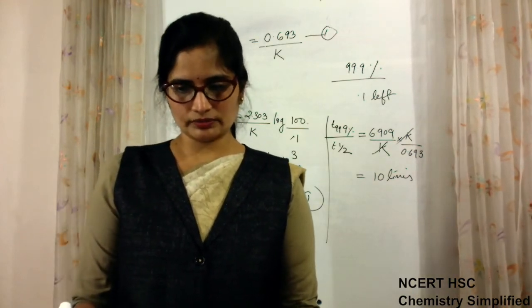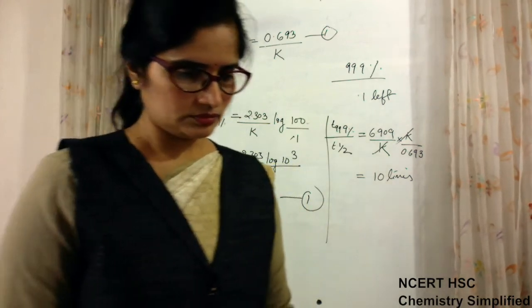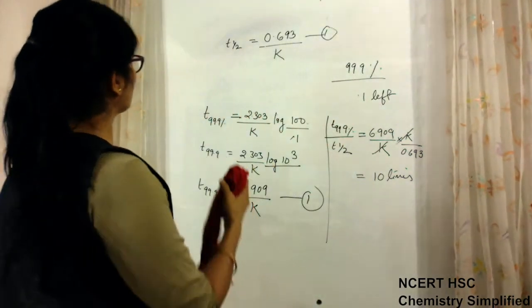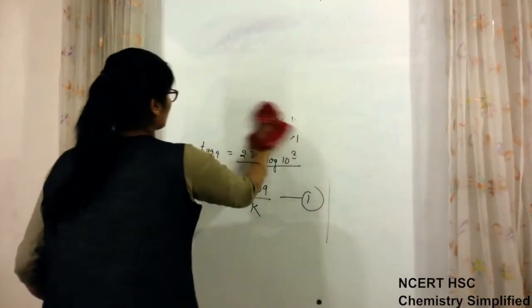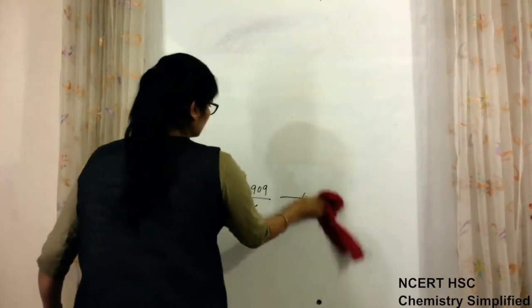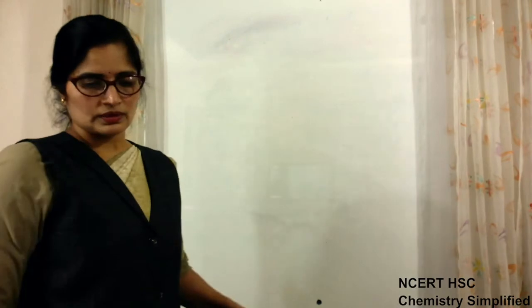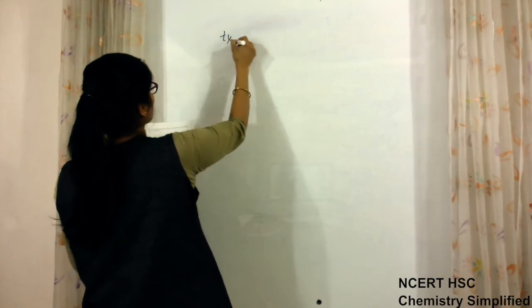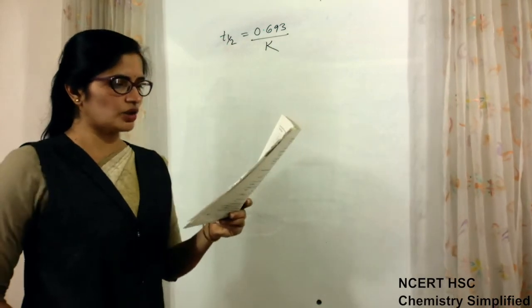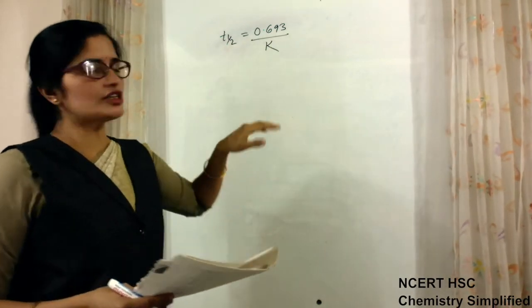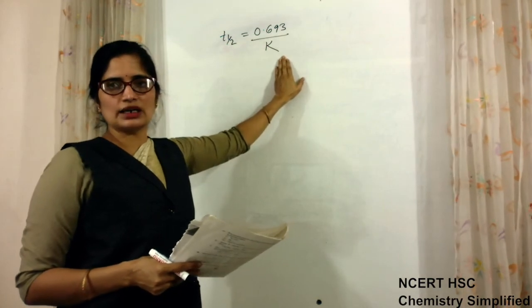Same type of question. A first order reaction takes 23.1 minutes for 50% completion. 50% completion means T half is equal to 0.693 upon K. Because it is written first order reaction, we have used the formula of T half like this.